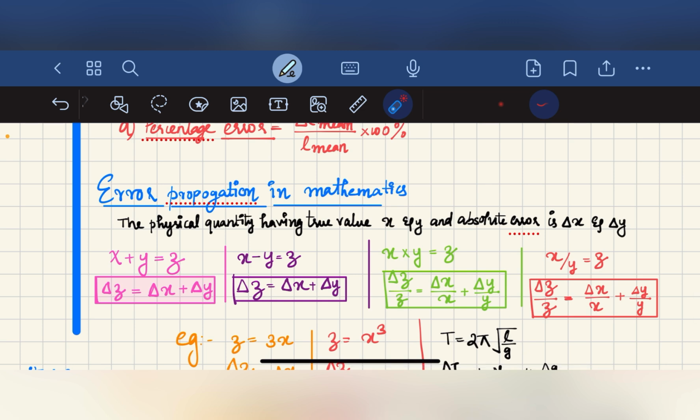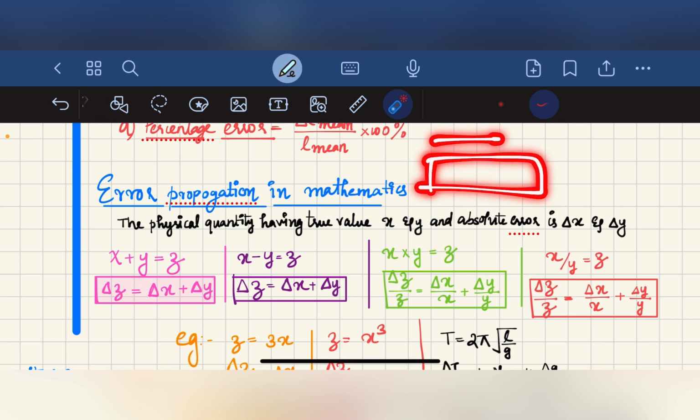Error propagation. In mathematics, when we combine some quantities, there is propagation of error. Suppose a physical quantity has true values x and y, with absolute errors delta x and delta y. Suppose we have two rods.